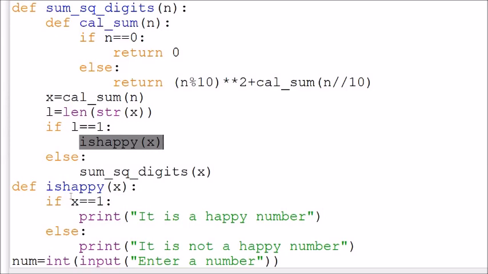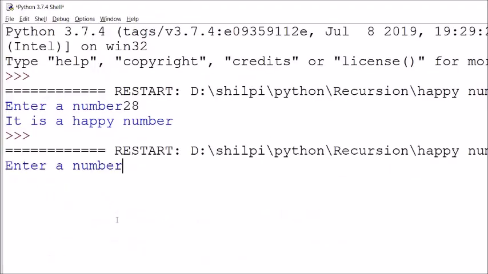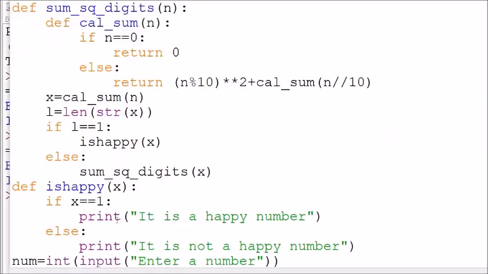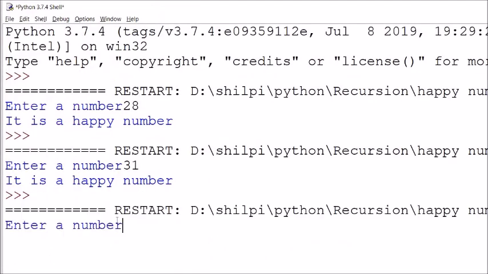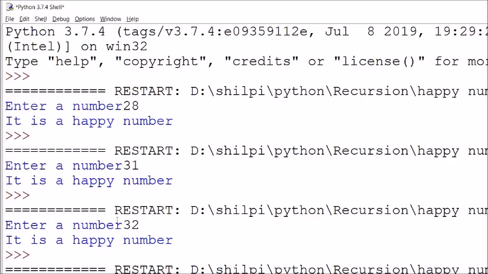This is a non-recursive function, and if the value of x is 1, it will return that it is a happy number. Otherwise it will return that it is not a happy number. So I'll run this program. You can see 28, if I write it, it is a happy number. Again one more example, 31, it is also a happy number.